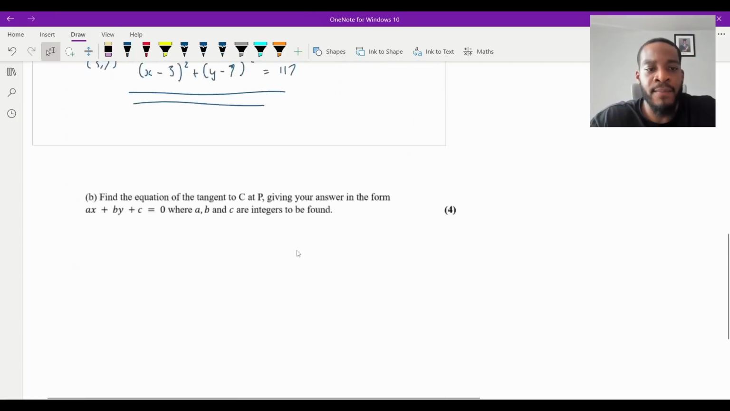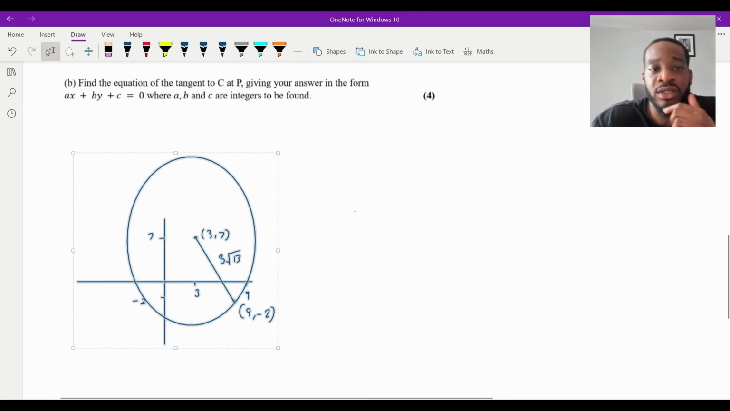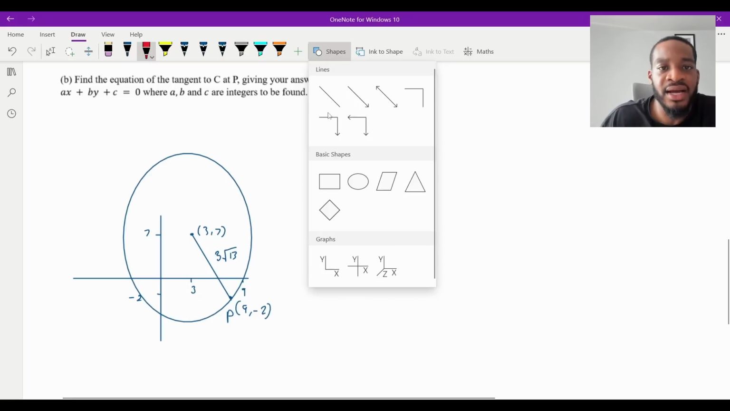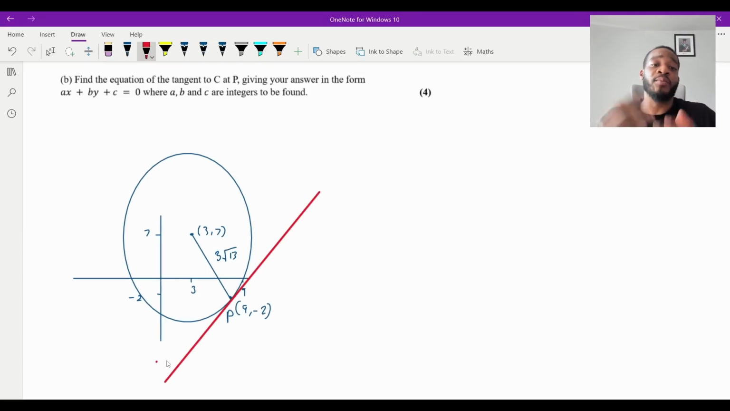So if I copy this, what are they asking us for? They are asking us for the tangent, the equation of the tangent to C at P. P is over here, isn't it? This is the point P. The tangent would be something like this, isn't it? That would be the tangent. So I'm looking for the equation of this line. How do I find the equation of a line? I need a point that passes through it, which we have, 9, minus 2. And I also need the gradient, right?